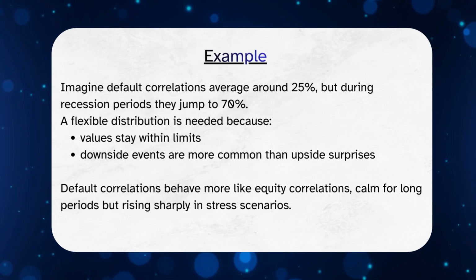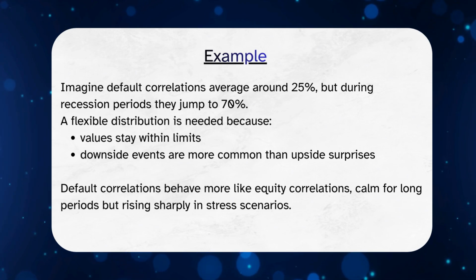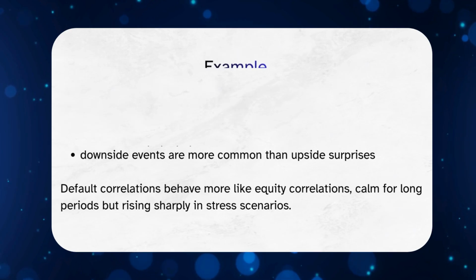Different asset classes show different correlation behaviors. Choosing the right distribution helps analysts understand risk more accurately and build more realistic financial models.